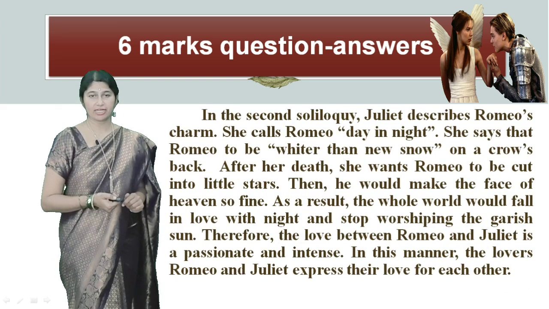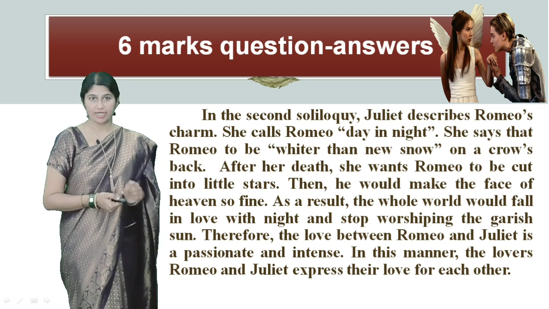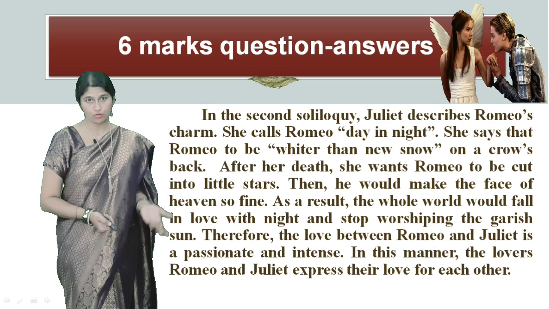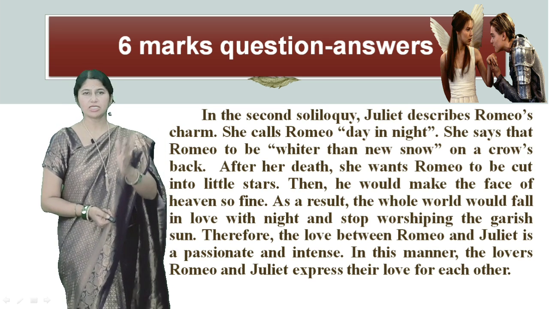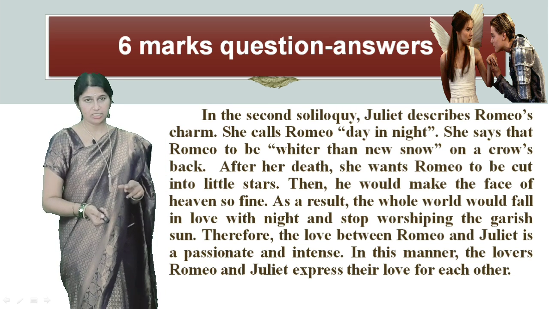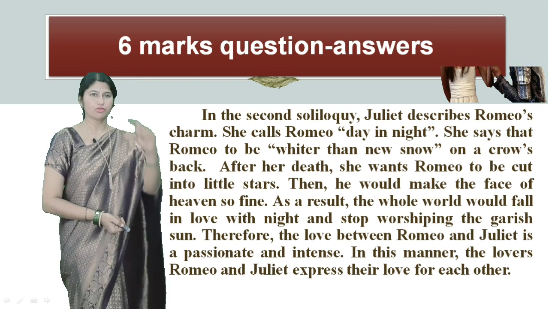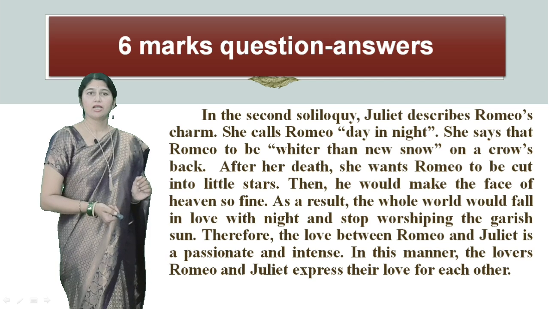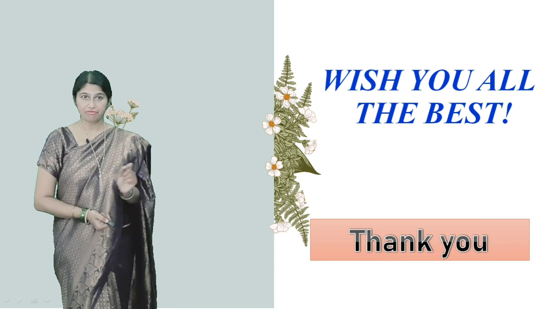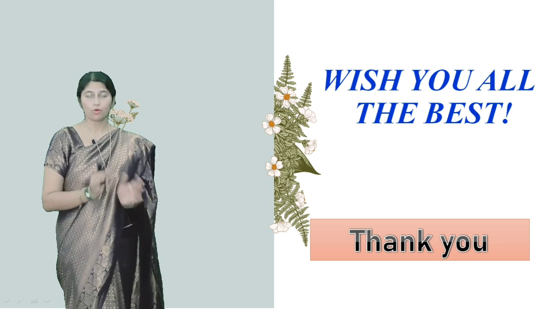The next paragraph is about Juliet's soliloquy, the 4 mark answer which we had written: how does Juliet want Romeo to be immortalized to the whole world? We have written almost the same answer here. So if you learn the 4 mark question answers, you will automatically write the 6 mark answer very well, except that you have to add the first and the second paragraph. With this we end the discussion of the very first unit, Romeo and Juliet. If you prepare this much, it is more than enough.